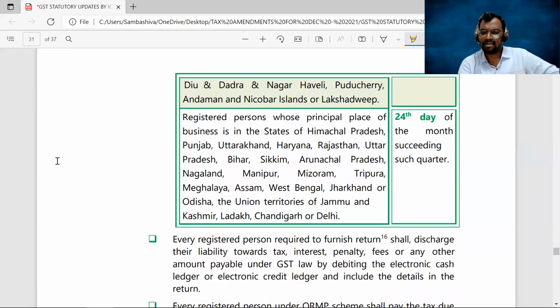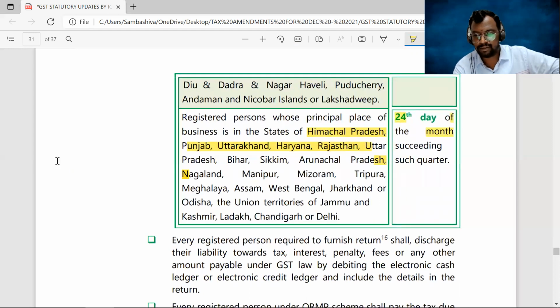For the remaining states like Himachal Pradesh, Punjab, Uttarakhand, Haryana, Uttar Pradesh, Rajasthan, Bihar, Sikkim, Arunachal Pradesh, Nagaland, Manipur, Mizoram, Tripura, Meghalaya, Assam, West Bengal, Jharkhand, Odisha, and Union Territory of Jammu and Kashmir, Ladakh, Chandigarh, and Delhi, it is 24th of the next month. 24th day of the next month. Clear, sir? Okay, next.